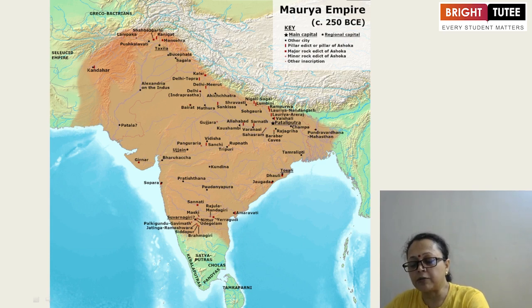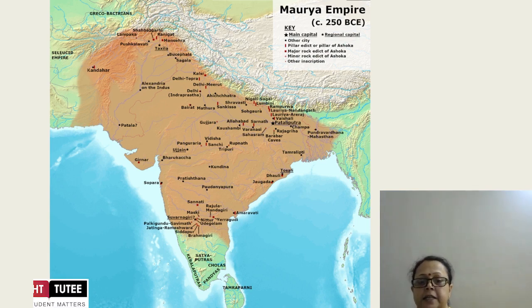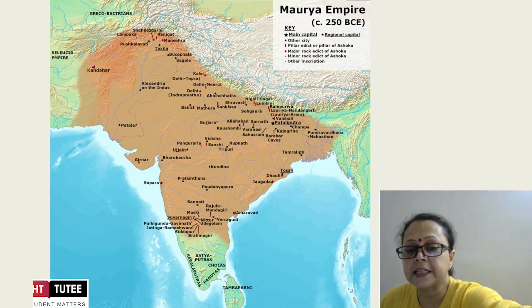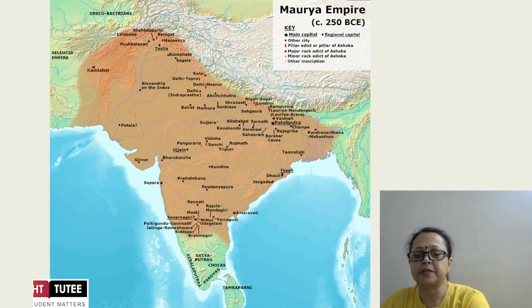Major rock edicts of Ashoka are marked with the red dotted line. Minor rock edicts of Ashoka are also there, and other inscriptions. As this chapter is based on the inscriptions that tell a story, most of the stories we have available, what we are studying, are from the inscriptions.